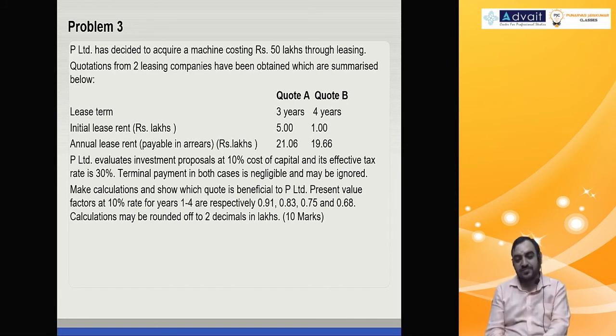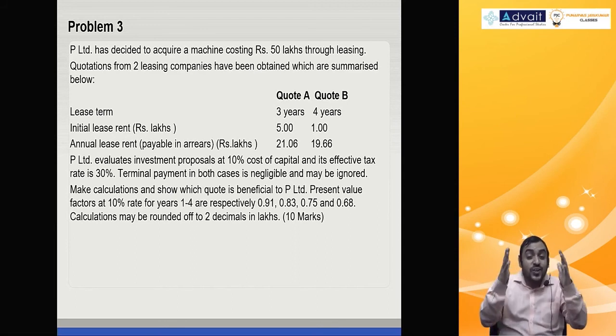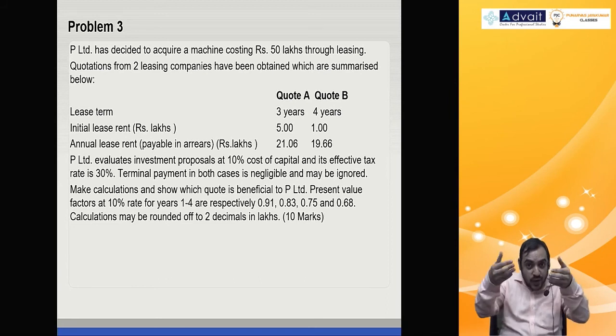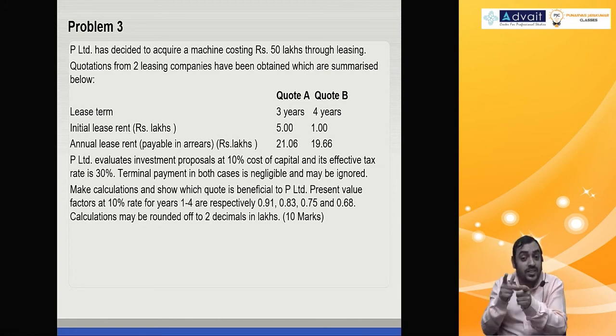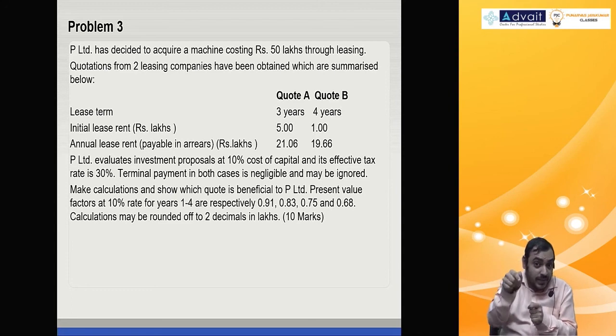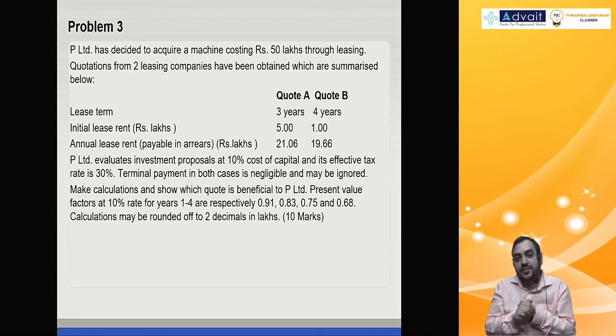Sorry. What do you do when lease term is different? Unequal life. How did we convert? You compute the present value, divide by the annuity factor, you get EAC, equated annual cost. You choose whichever is cheaper. That concept is to be applied here.